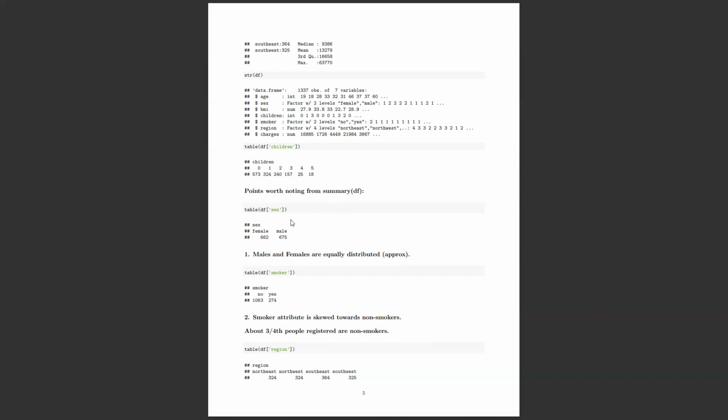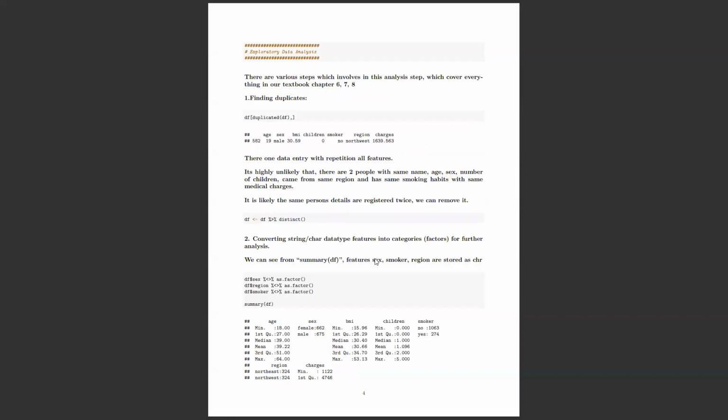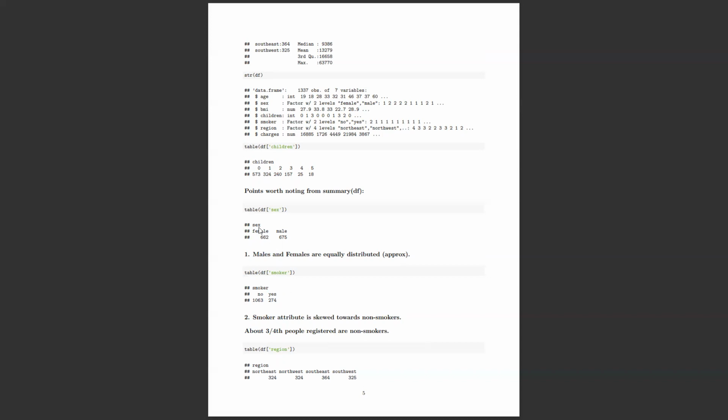And yeah, some points to note from the summary of df which we saw earlier at the bottom, is that in the sex column, male and female are almost equally divided, right?